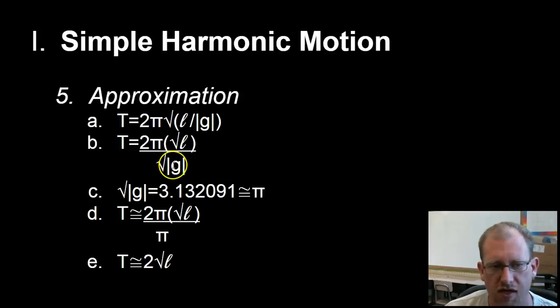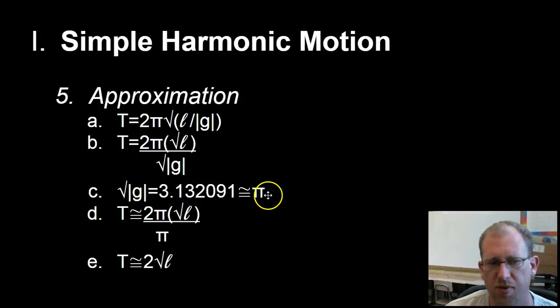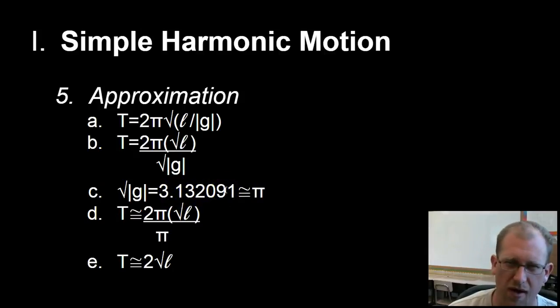Now, g is 9.81. The square root of g is 3.132091. See how close that is to pi? Pi is 3.1415. Not the same, but really close to pi. So depending on how many significant digits you're expected to express in your answer, you can approximate the square root of g as pi.